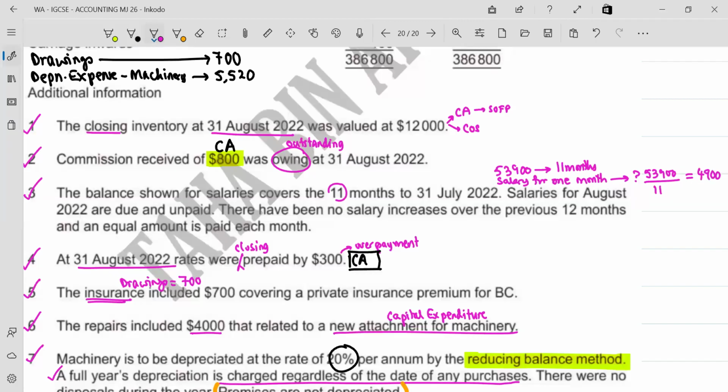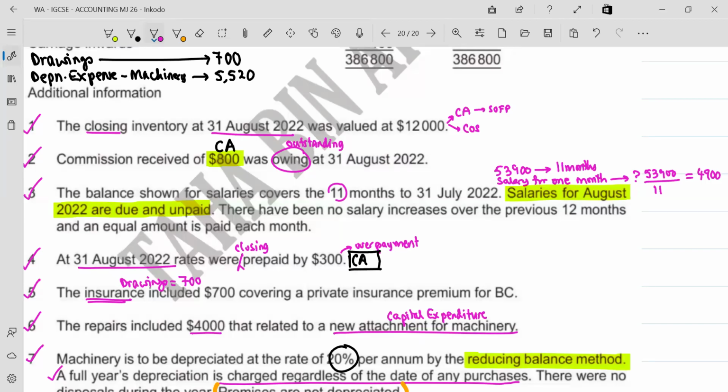अब हमें पता चला कि सिर्फ 11 महीने की सैलरी पे हुई है और एक महीने की बाकी है. Yes, please. So let's read this out. Salaries for August 2022 are due and unpaid. Ali, don't you think you will have to pay for August 2022? Yes, you need to understand that this salary is outstanding. It is not yet paid.